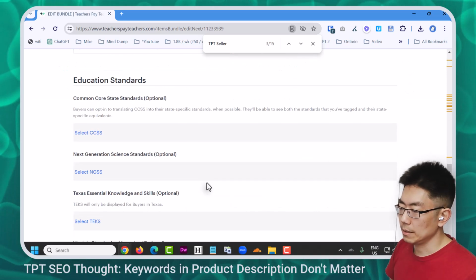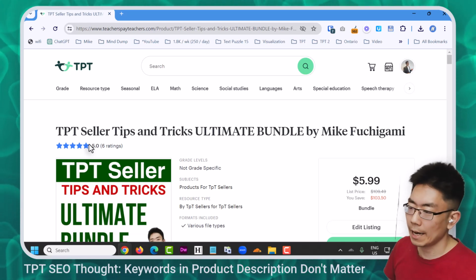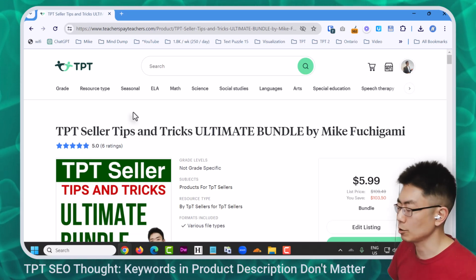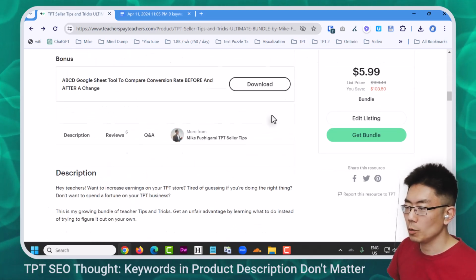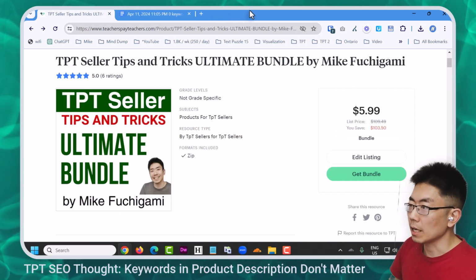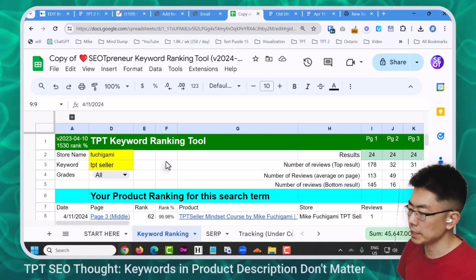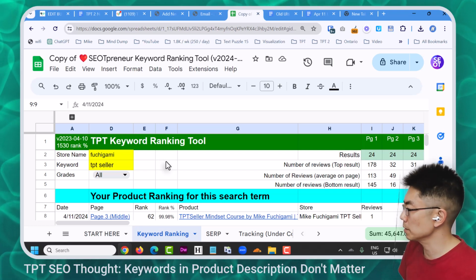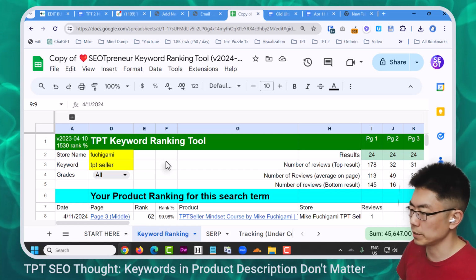Let's hit submit. I feel nervous because I'm messing up my resource, but I have the other tab open with the actual product description that I want. So here's my updated product description with 0 keywords. There's no TPT seller. Let's see if this affects the rank. It may not. Now I'm not sure anymore. I'm so positive that when I came out with my ChatGPT critical thinking resource around Christmas time, I feel adding the keyword produced results instantaneously.